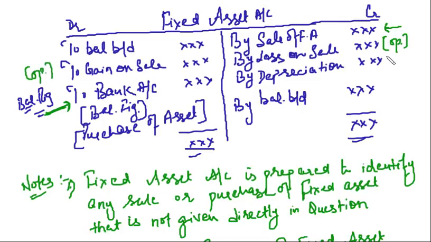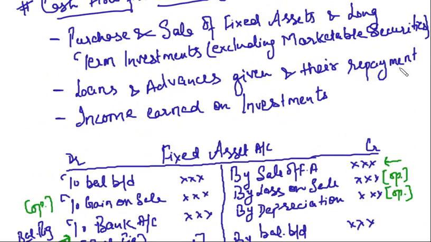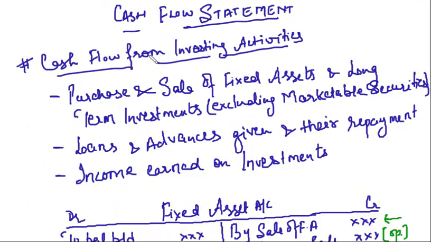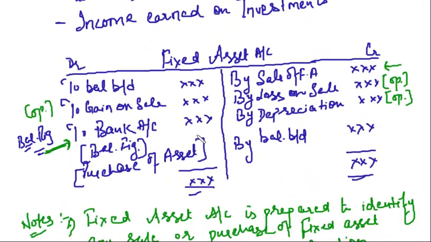Depreciation, again operating activities. So what is relevant from fixed asset account is the sale of fixed asset and the purchase of fixed asset, because this is what we are dealing with in cash flow from investing activities: acquisition and disposal of fixed assets and long-term investments. Clear?